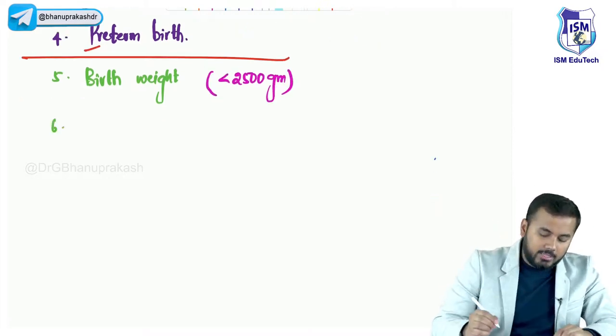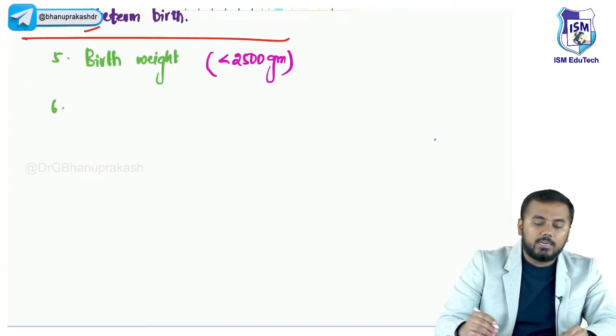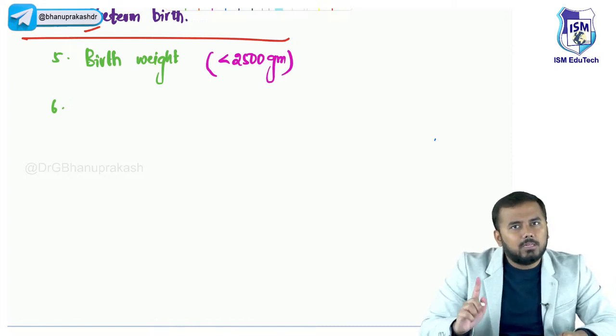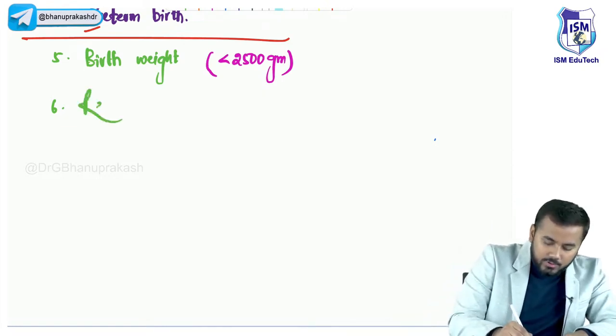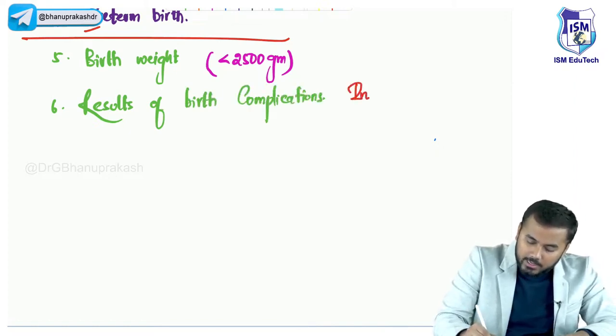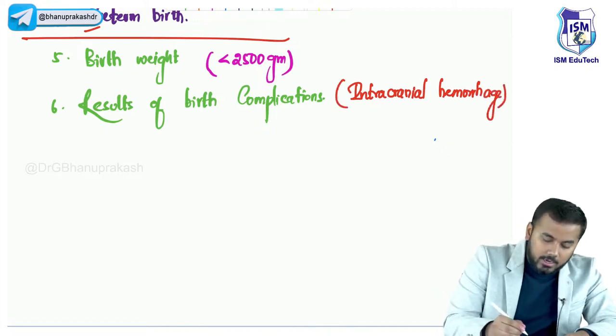Next, the sixth important thing, R, right? What does R stand for? R stands for results of birth complications. What can birth complications mean, guys? Can I tell one complication of birth? That is intracranial hemorrhage, right? Because of that also there will be cerebral palsy. So R stands for results of birth complications, meaning intracranial hemorrhage. Okay? Next important thing.